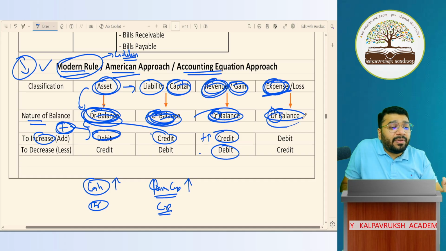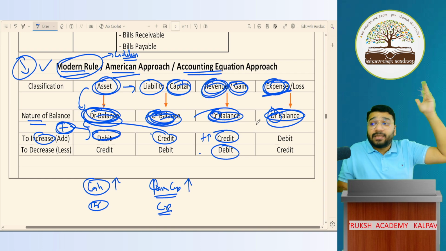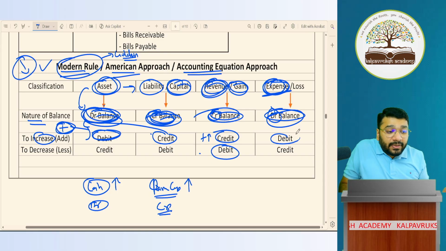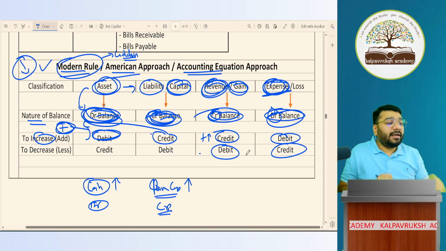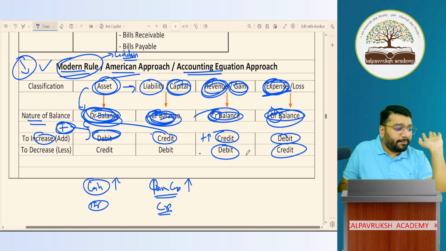Likewise, expenses have debit balance. If I keep on doing expenses, expenses will increase. To increase expense, to record expenses, what do I do? Debit. To decrease expense, credit. Any big difficulty here? No problem? Comfortable? Okay.